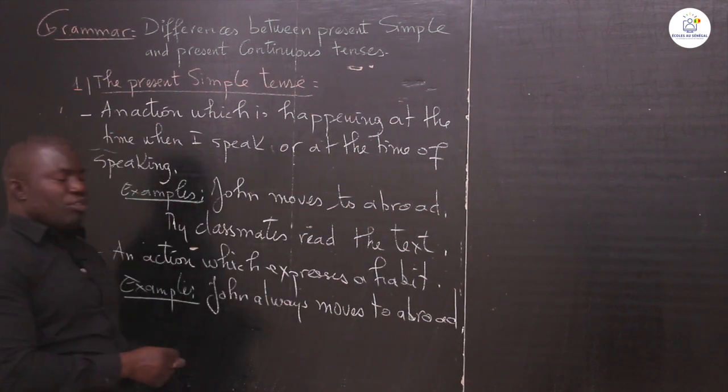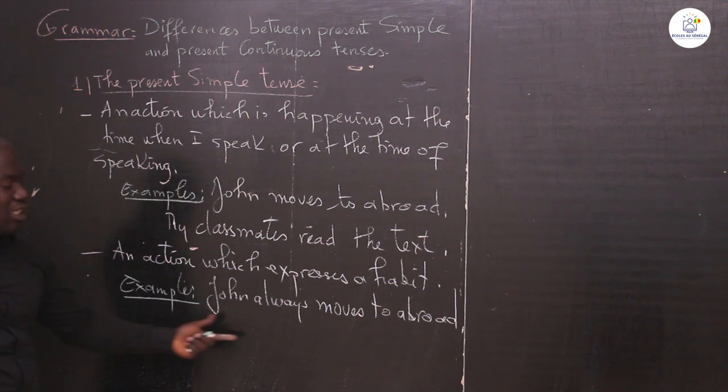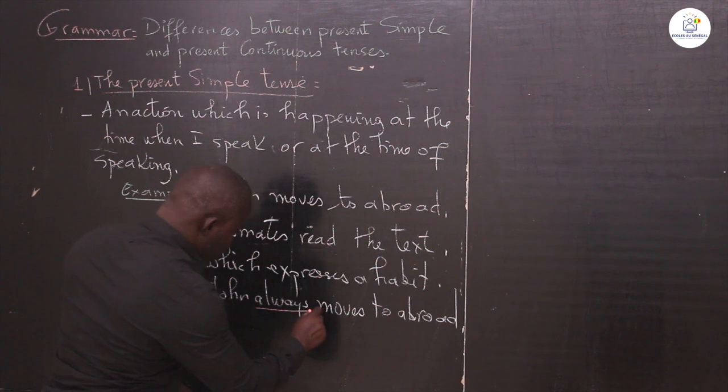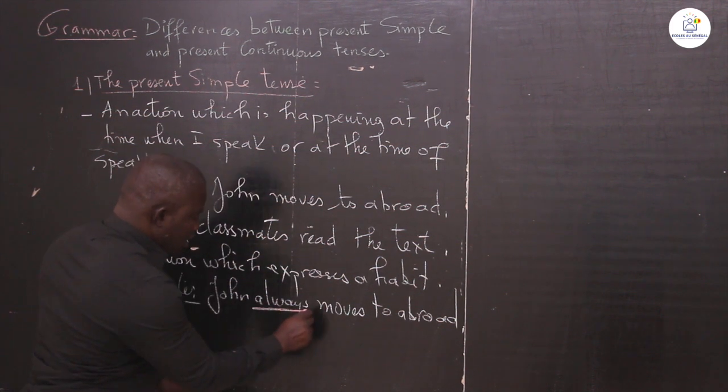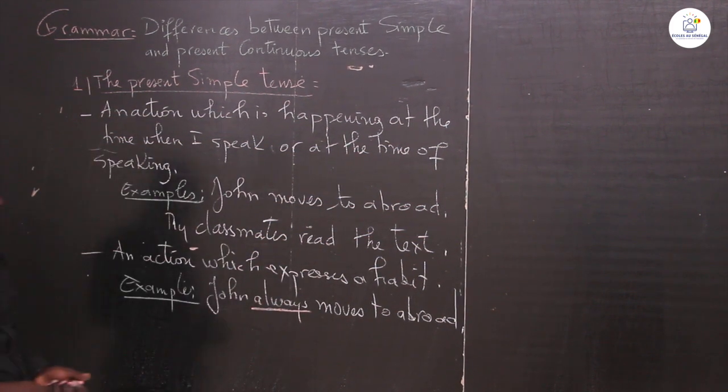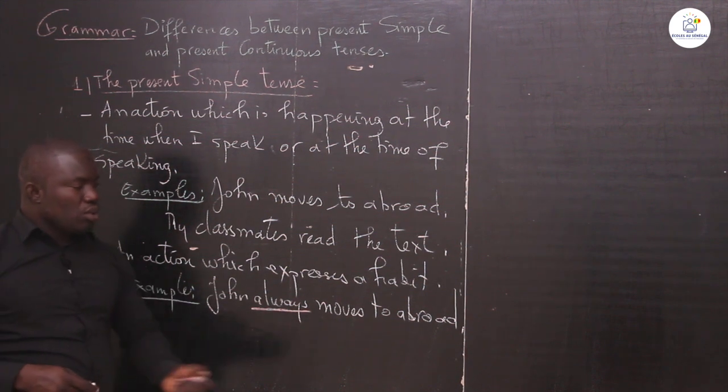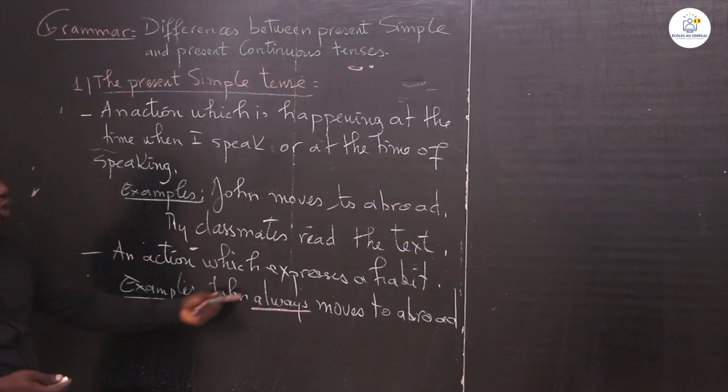Here we have expression of habit because we have always, which is an expression of habit. John always moves to abroad. We have expression of habit.